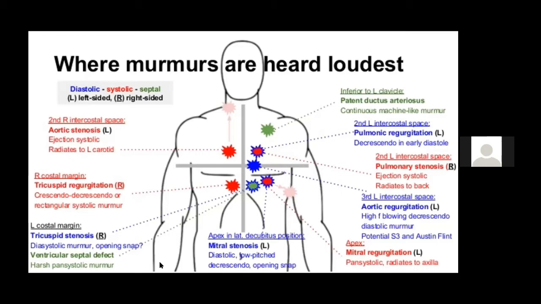As you go lower down, you get another space. That is the third left intercostal space where you get the aortic regurgitation murmur. Now, the aortic regurgitation murmur, we know it is a high pitched murmur. It is a diastolic murmur, and it can be early diastolic or it can be holodiastolic. Now, as I told you, the more severe the aortic regurgitation, the longer the diastolic murmur.